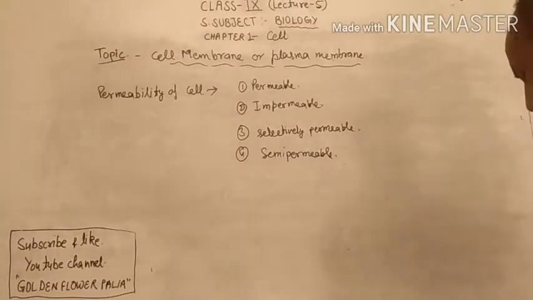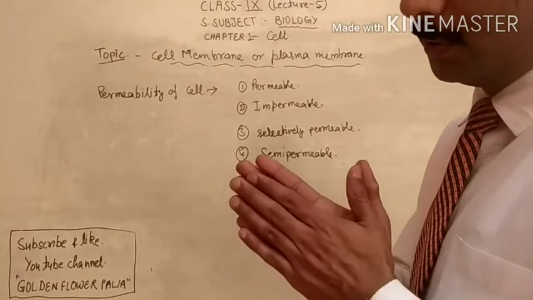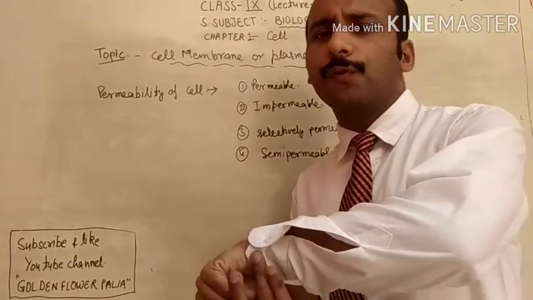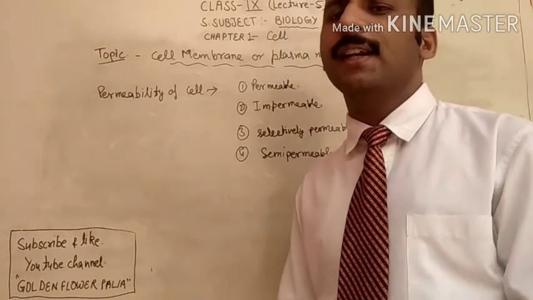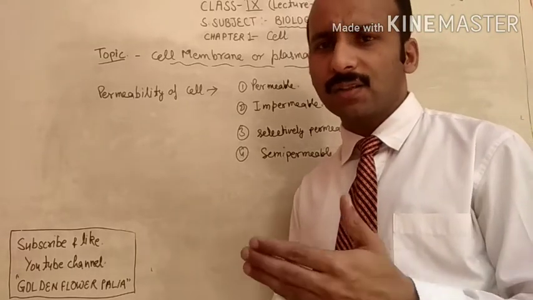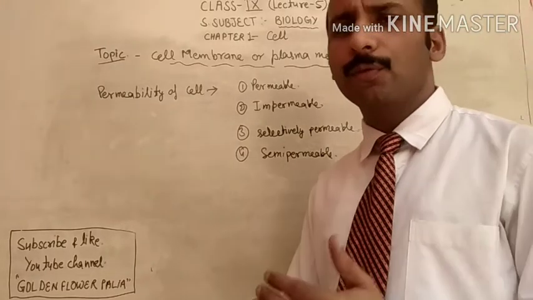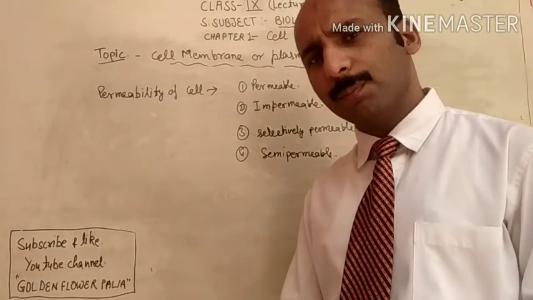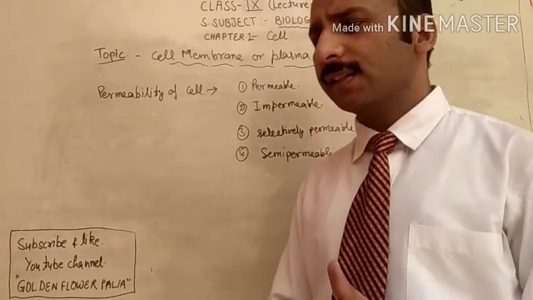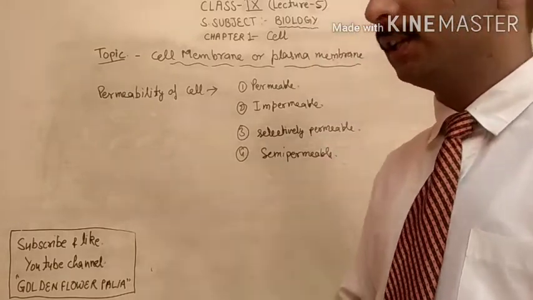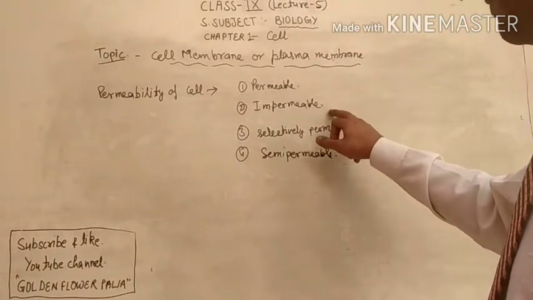What is the definition of permeability? Permeability means the substance can move from outside to inside and inside to outside. That is called permeability, and the plasma membrane allows the movement of substances. On the basis of that nature, the permeability of the plasma membrane is divided into four parts.